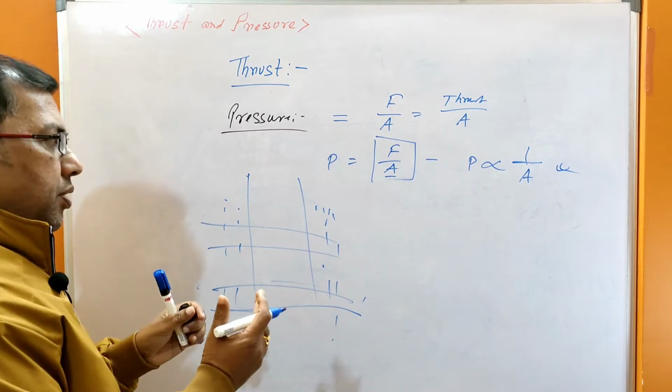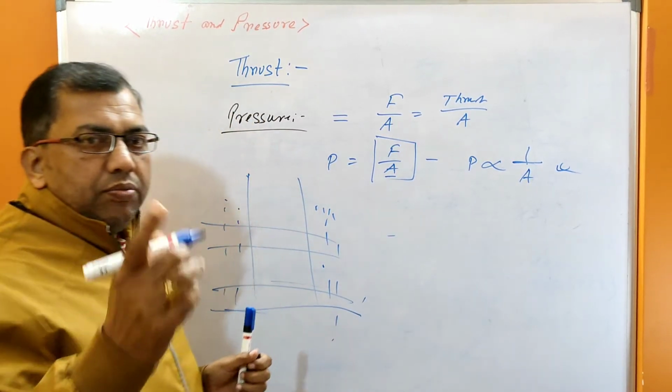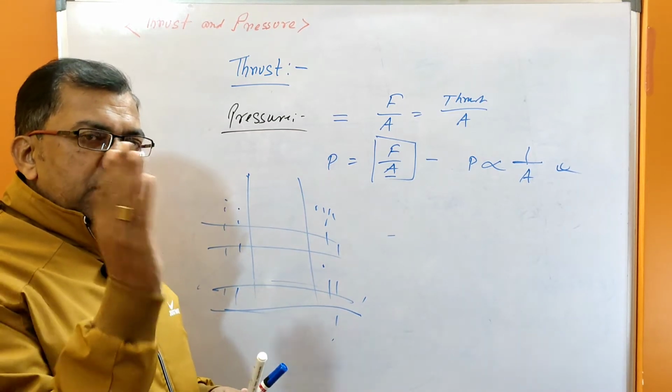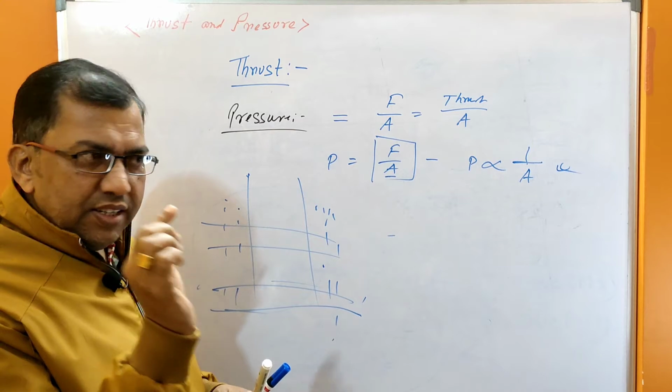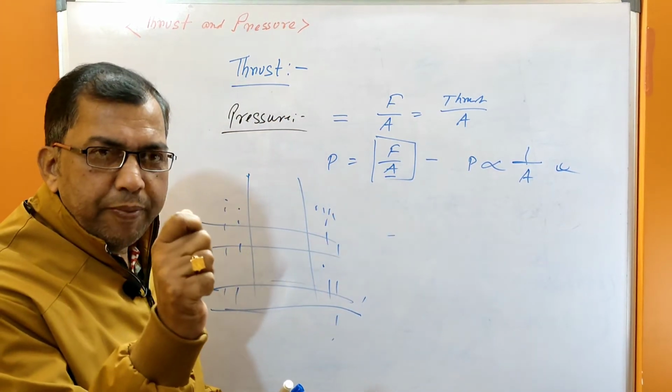If area is lessened, that is in the case of a sharp knife. At the sharp point, the area is less. So I have to apply just light pressure.